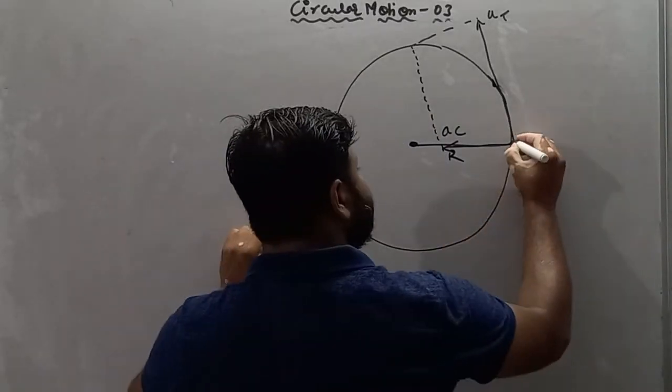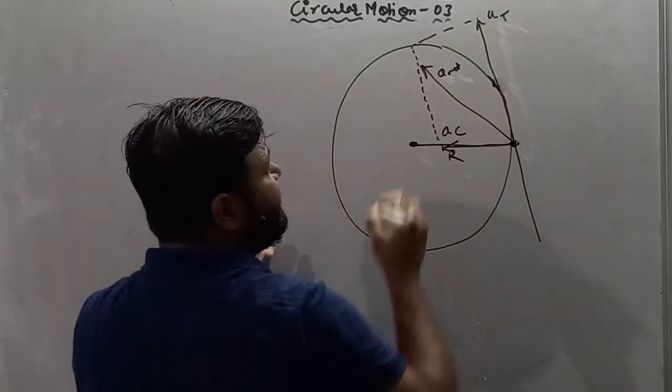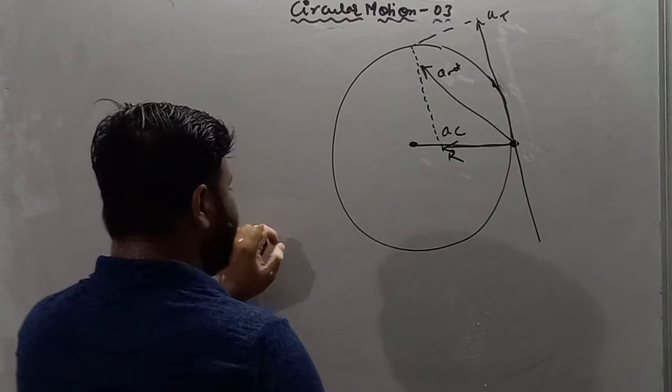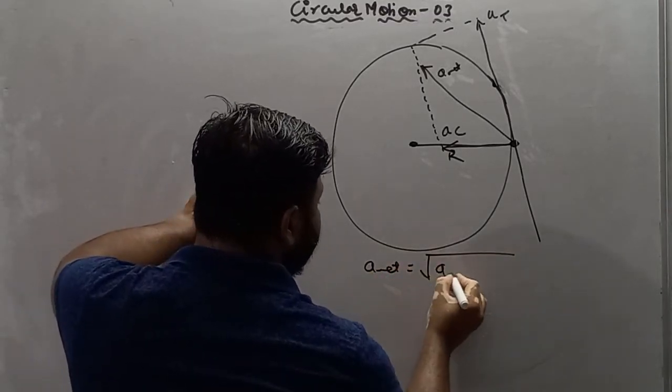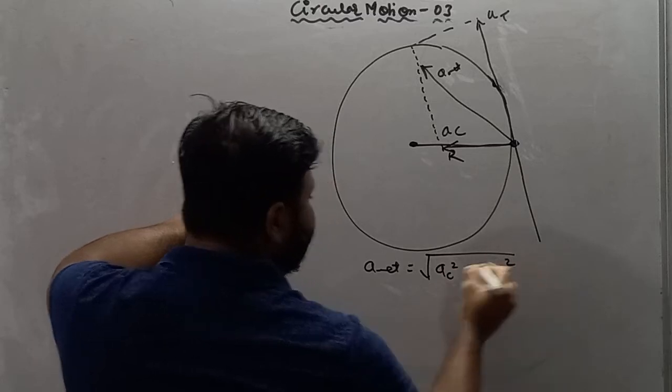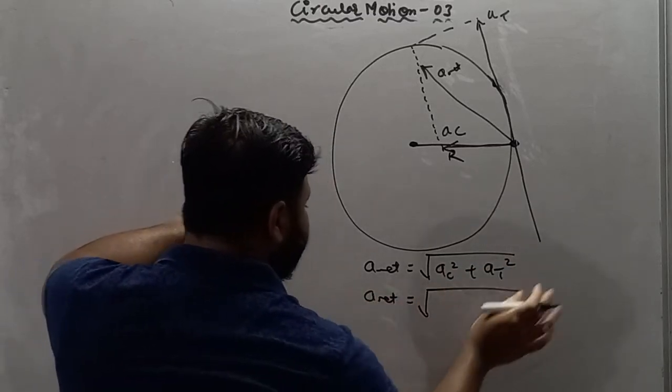So the net acceleration must be between tangential and centripetal acceleration, and the net acceleration is under root AC square plus AT square.